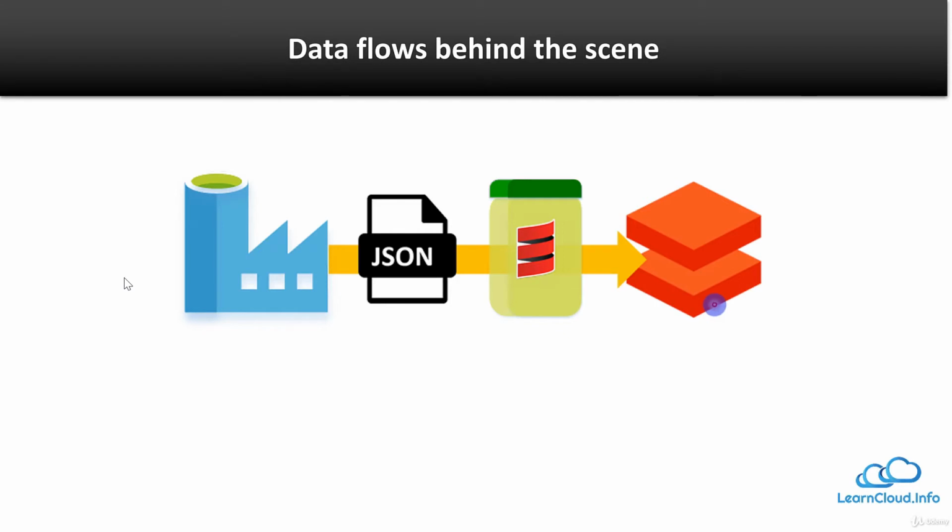You don't have to create the notebook. You don't have to create the clusters. You don't have to do all this conversion, anything. Everything will be taken care of by data factory. All you have to do is simple drag and drop and change the configuration, and that's it. Converting code into JSON, then Scala, creating clusters, running that code, returning the result back. All this heavy lifting is taken care of by the data factory.